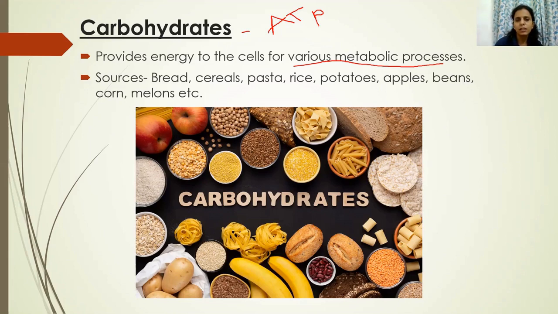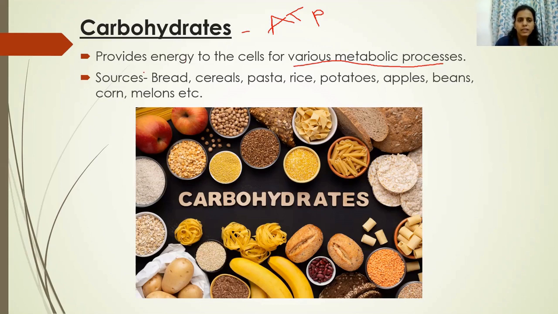In grade 7, you have already studied respiration, and you know that in the process of respiration, energy is released. And what is the substrate molecule used in respiration? That is glucose. Glucose is actually a simple carbohydrate, a monosaccharide. This you have studied in Unit 4, biomolecules. So glucose is the simplest carbohydrate, that is a monosaccharide.